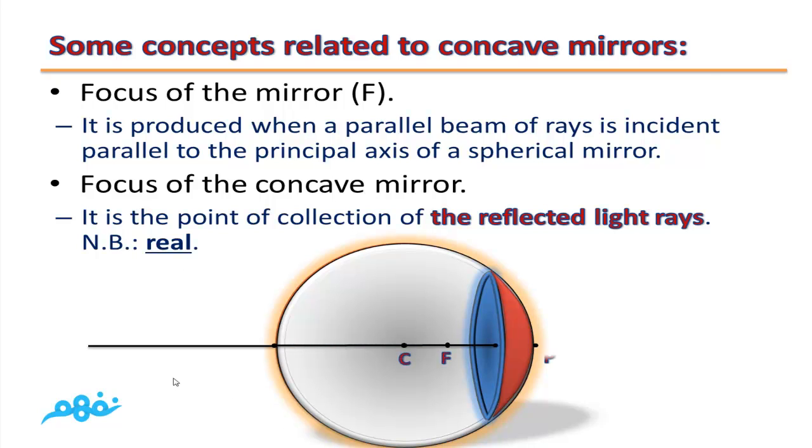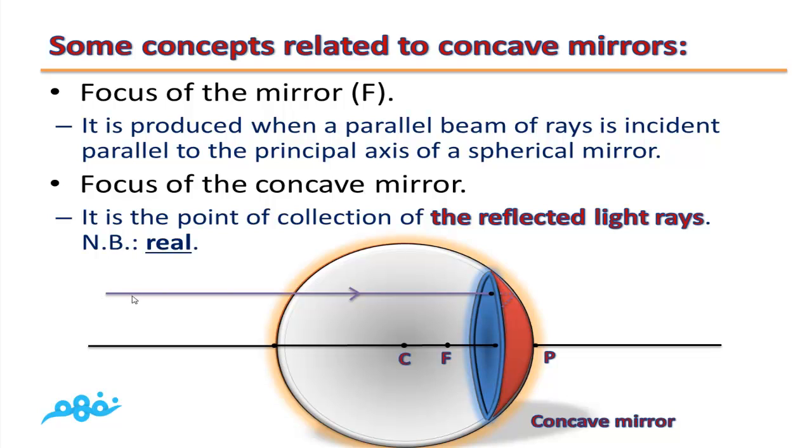As you can see here, this is the principal axis, and if we have incident parallel rays to the principal axis, they will reflect passing through the focus. The reflected light rays will be collected in a point which is called focus, and this focus is real in case of concave mirror.